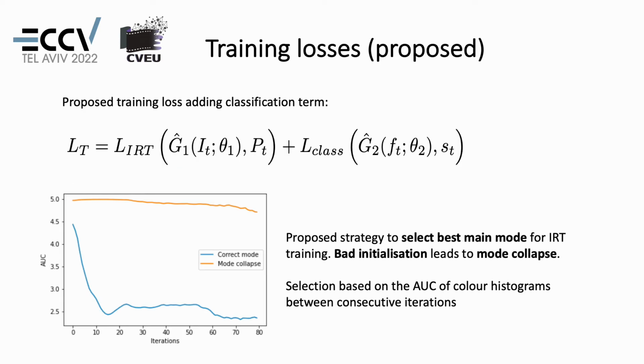Then, a multi-loss function is proposed combining the RT loss with a cross-entropy loss for the classification subnetwork. Moreover, we propose a strategy for selecting the best main mode for RT training. As seen in the figure, a bad initialization, with an incorrect main mode, might lead to mode collapse.